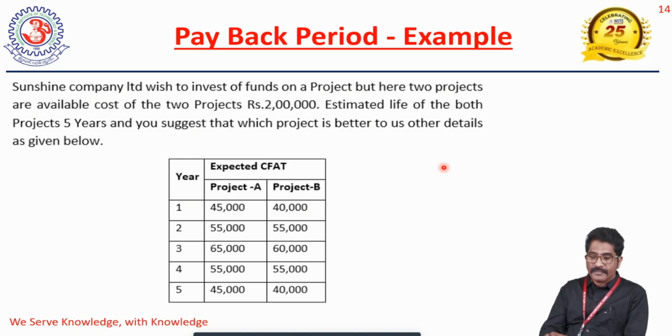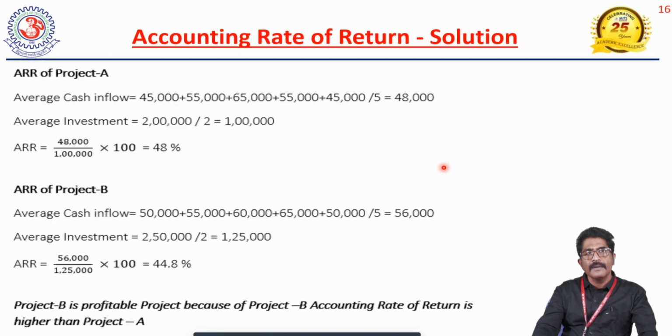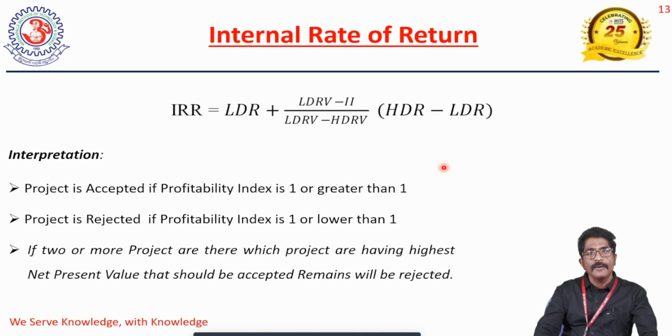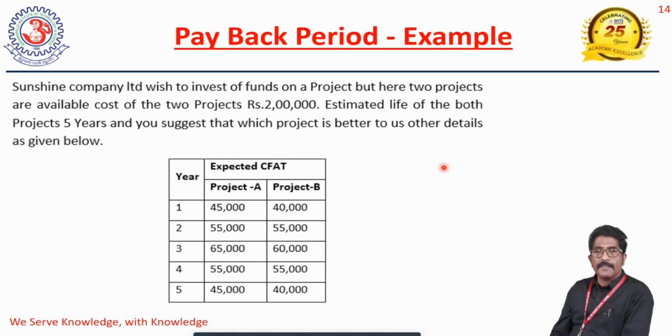Based on this, we can see which project has the lowest payback period. Project A payback period and project B payback period, we have to compute. After that, the project having the lowest payback period will be accepted. The remaining will be rejected.